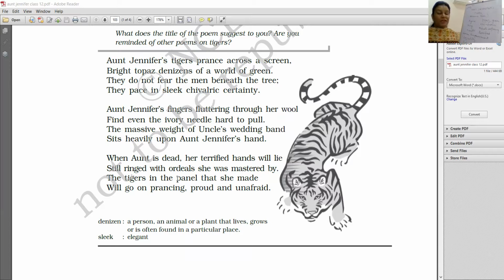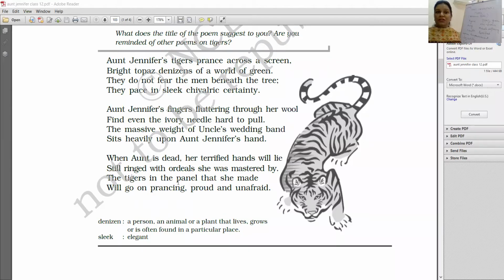But see, even after her death, she will not be liberated because her soul has been, you can say, controlled, and she will not have the courage to come out of all the sufferings and the ordeals and the problems that she had faced in her married life. She will still be ringed with ordeals.